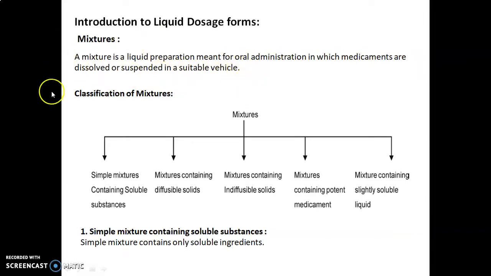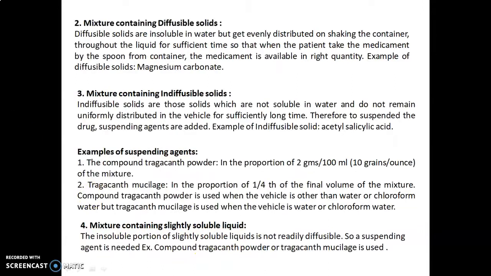vehicle. Classification of mixtures. Mixtures are classified into these 5 types: simple mixture containing soluble substances, mixtures containing diffusible solids, mixtures containing indiffusible solids, mixtures containing potent medicament, and mixture containing slightly soluble liquid. The first class is a simple mixture containing soluble substances. A simple mixture contains only soluble ingredients.